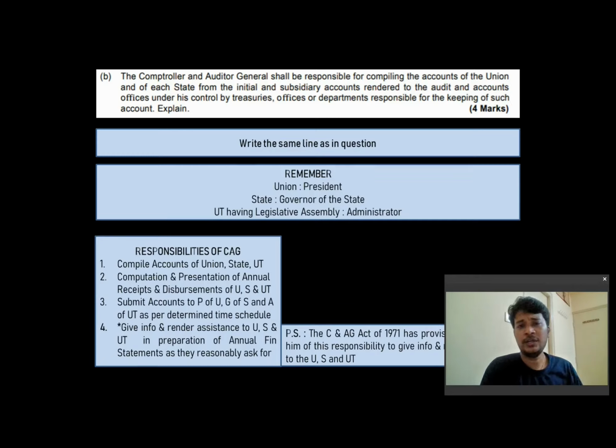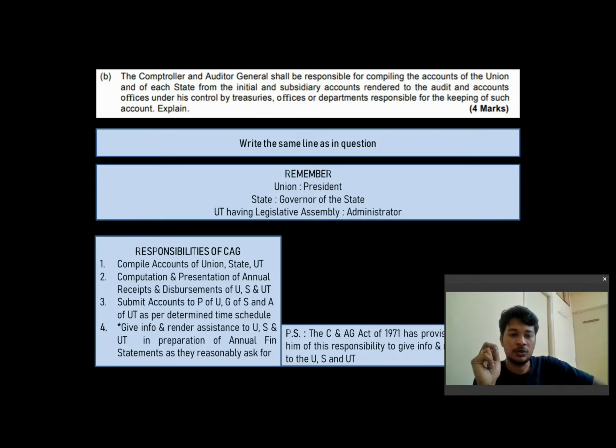Before you write this answer, you need to understand one thing. You need to understand union. Union is nothing but center. So who is the head for center? It is the president of the country. Next, state. For every state, who is the head? Governor of the state. And the third one is union territory having a legislative assembly. Simply put, like our Delhi, Pondicherry, all these are union territories which have got a legislative assembly. So who is responsible for this? The administrator. So just remember this: union, president; state, governor; UT having a legislative assembly, administrator.